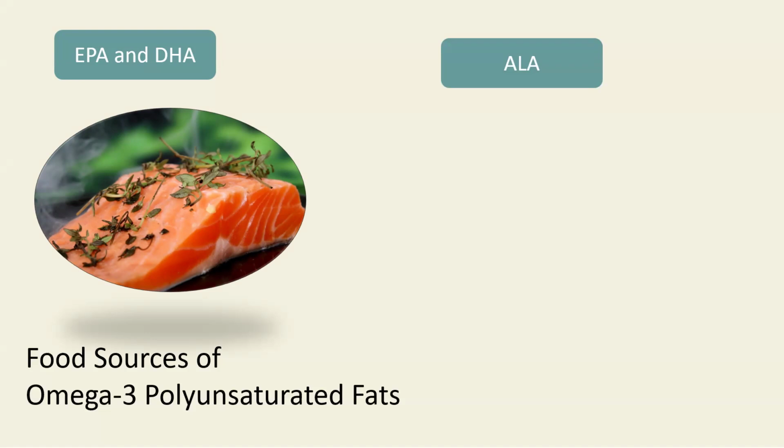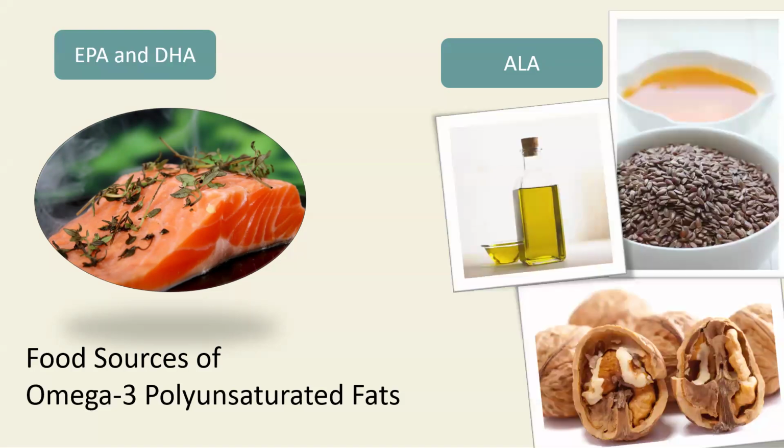Now, ALA needs to be converted by the body to EPA and DHA to get the health benefits that we discussed. Our bodies are not really effective at this. It can range anywhere from 8 to 20% conversion, but we still get omega-3 fats in the form of ALA, and these come from plant sources such as canola, soybean, and flaxseed oil, and walnuts. So if you have a hard time finding fish like salmon or it's expensive, you can get omega-3 from less expensive foods like canola oils.